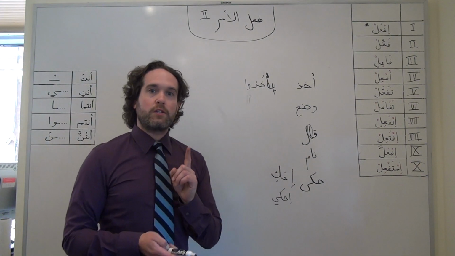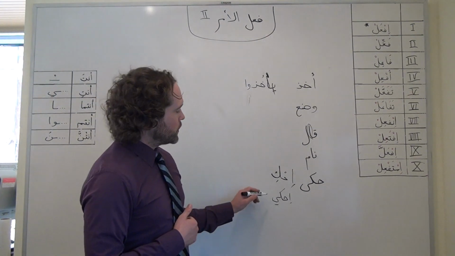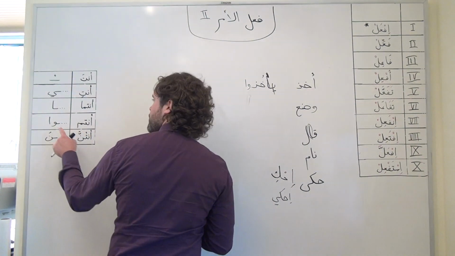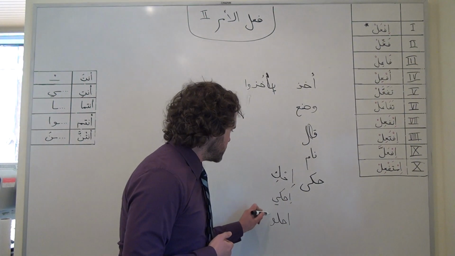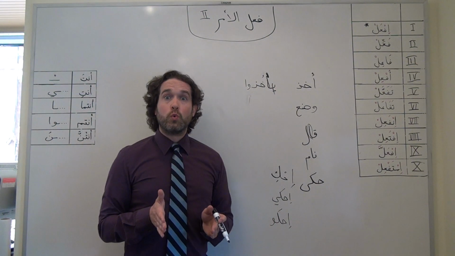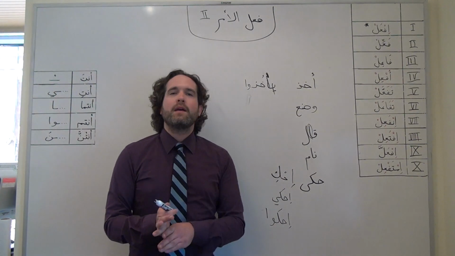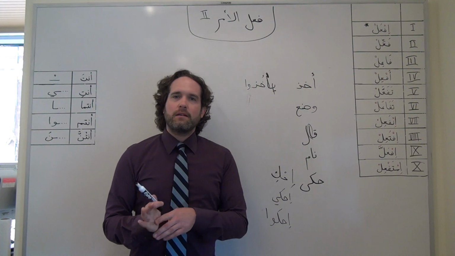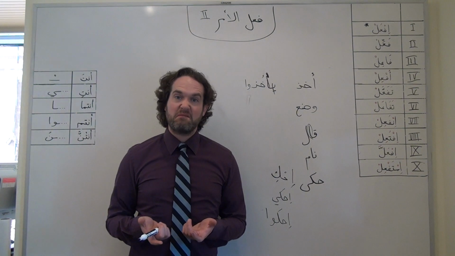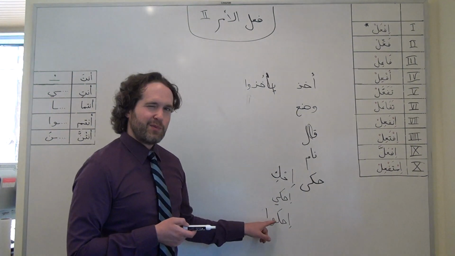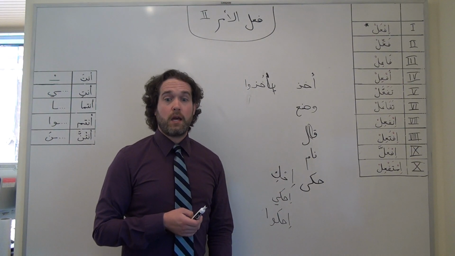One other thing though, if we're talking to entum and saying, all of you, tell me the story, for example, we're going to drop that ya once again and add our plural conjugation of u, so we wind up with ihku. Oh, I forgot my alif there. Ihku. Remember that Arabic does not like you as a vowel combination. It sounds gross to us in English, right? You. So if we had our ya in there, we would have that unpleasant vowel combination, and the solution is just to drop it. Ihku.